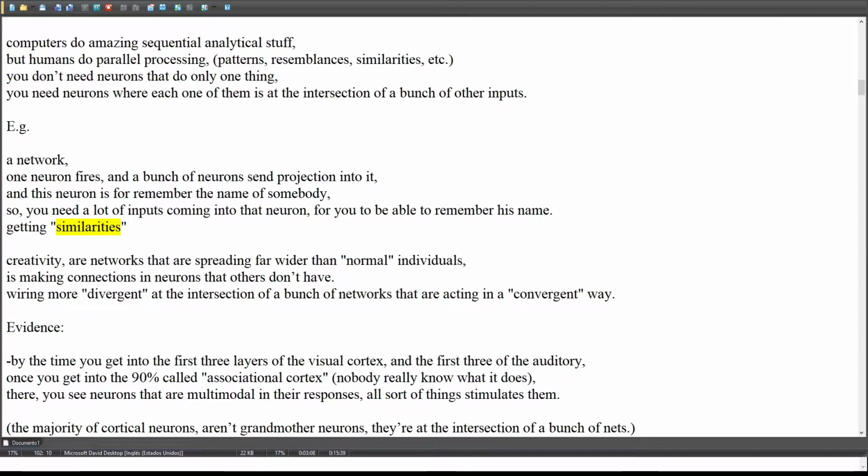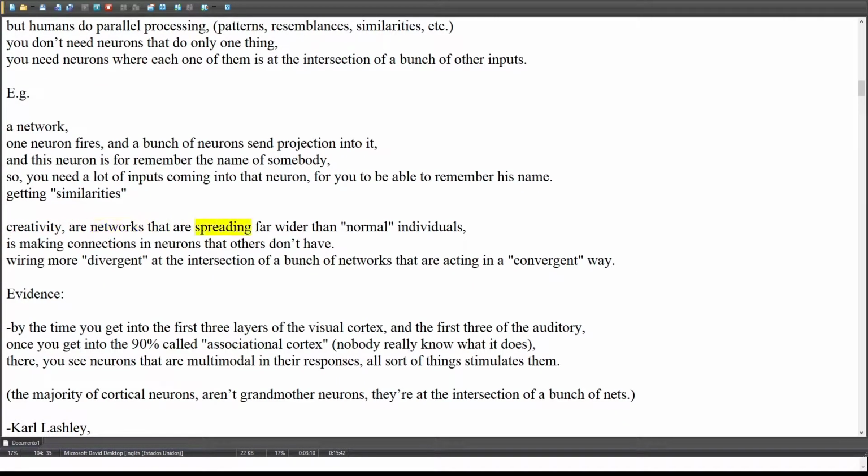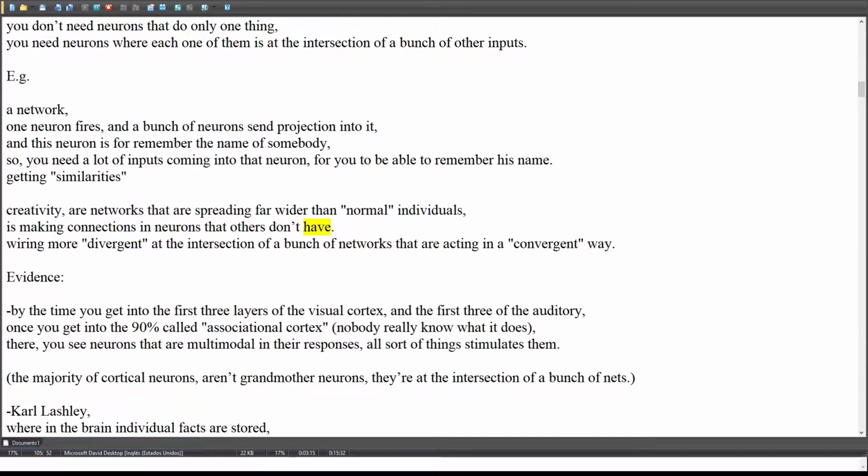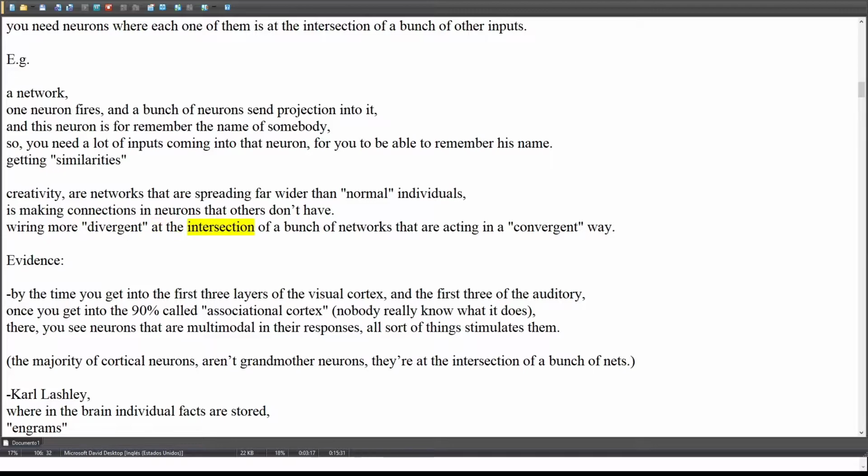Getting similarities. Creativity involves networks that are spreading far wider than in normal individuals. It is making connections in neurons that others don't have. The wiring is more divergent, at the intersection of a bunch of networks that are acting in a convergent way.